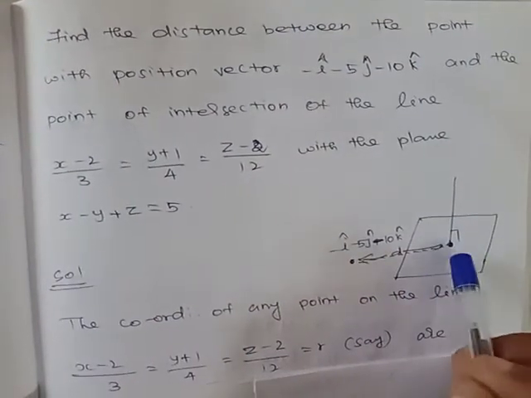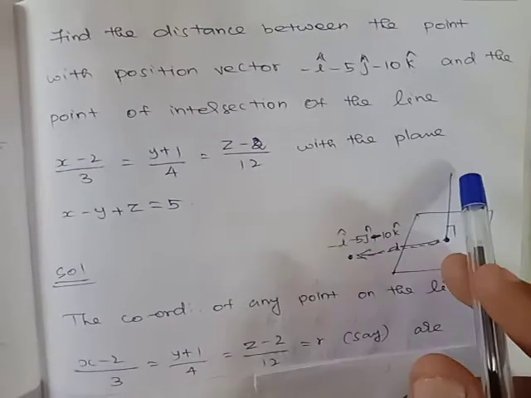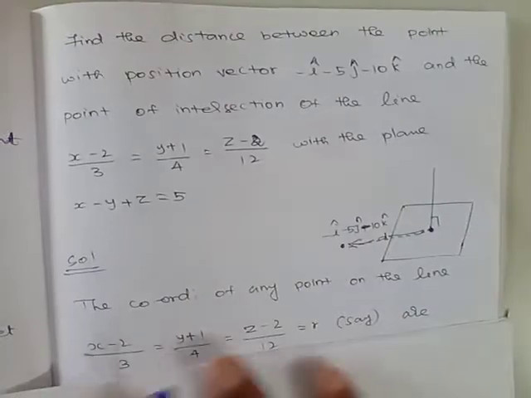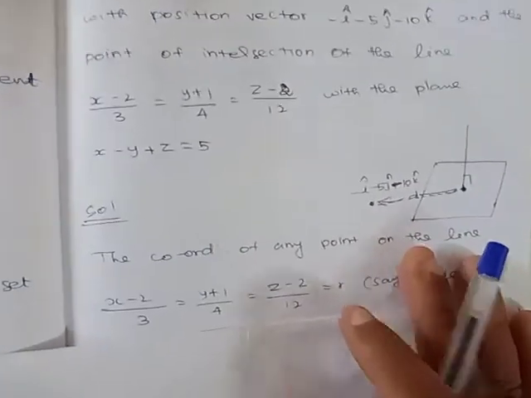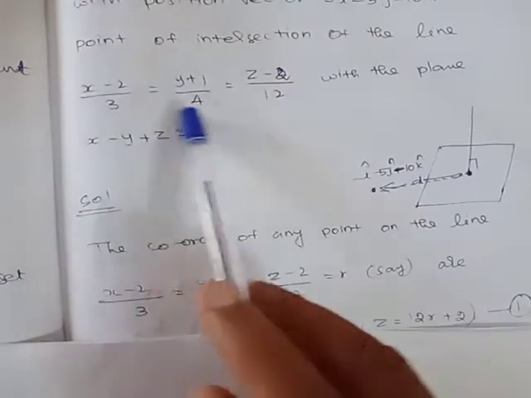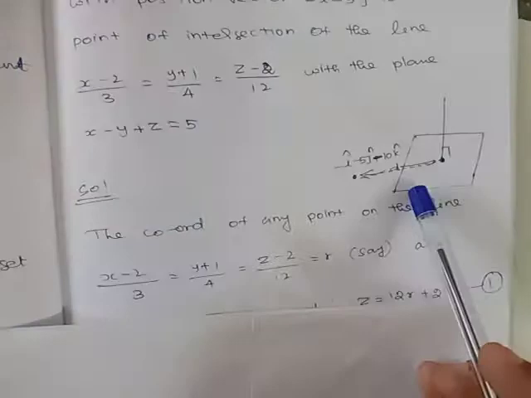So our first aim is to find the coordinates of the intersection of the straight line and this plane. We already learnt this technique in the previous video. First we need to find the general coordinates of a point on this straight line, from which we can solve the answer.